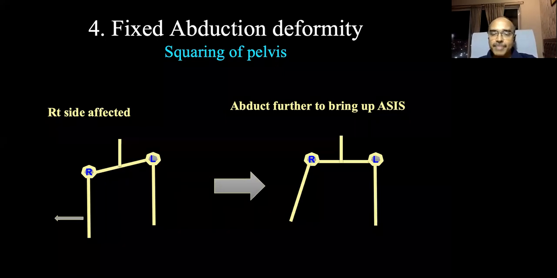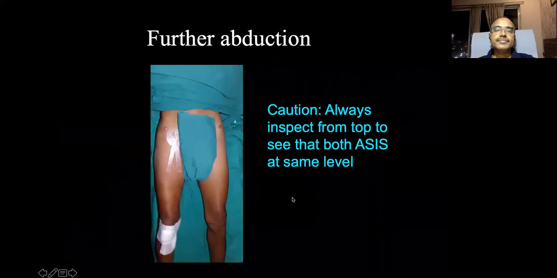Again, to measure it accurately, you have abducted the limb. Next, further adduct the limb a little bit and see whether the pelvis is moving or not. If on further adducting the limb the pelvis moves, that is the point, and that is the exact amount of abduction deformity, which is the angle the thigh makes with the midline of the body. Okay, so this is the angle of abduction deformity.